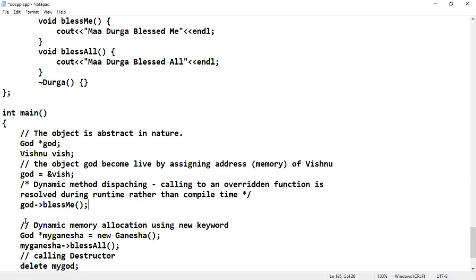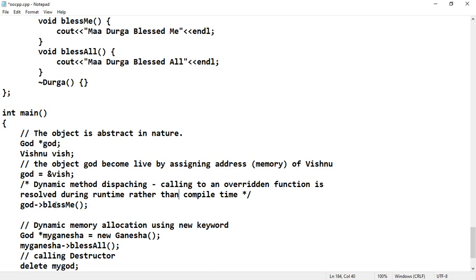So here if I call God bless me, bless me is a function which is available in the God class, and at the same time in the Vishnu class also. But which function will be resolved during this particular call, God bless me? That means this will follow dynamic method dispatching, that means calling to an overridden function. Here bless me is an overridden function. This will be resolved during the runtime.